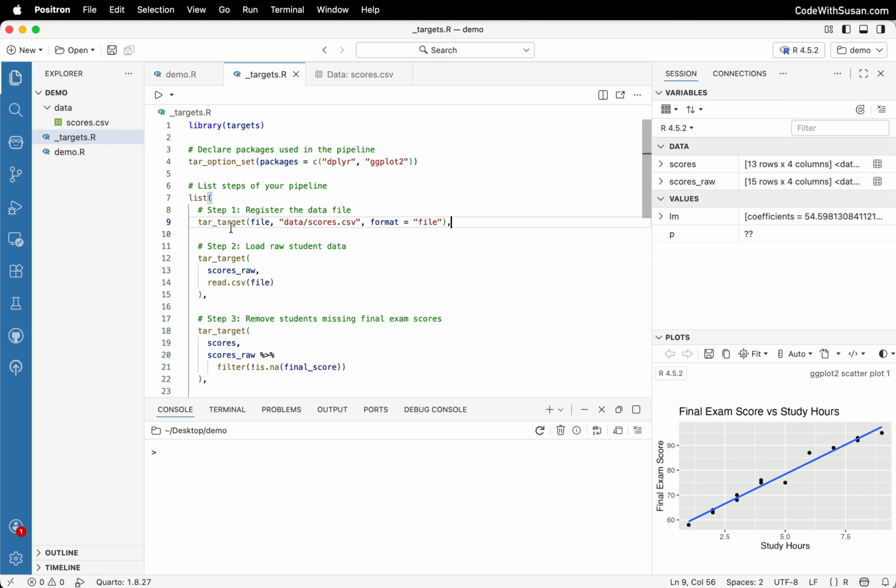So we use the tar_target function. We give it a name. I'm just calling it file. We indicate a path to our file. And then we're specifying that the format of this particular target is a file.